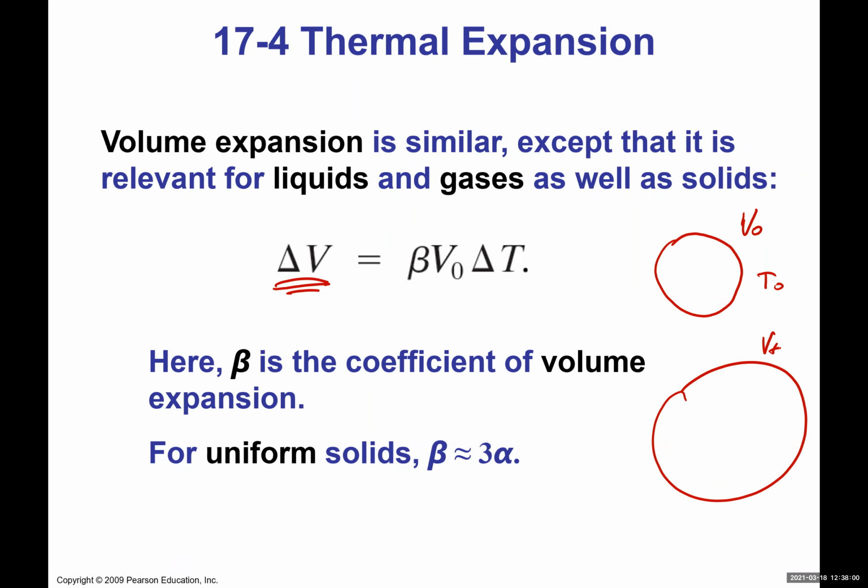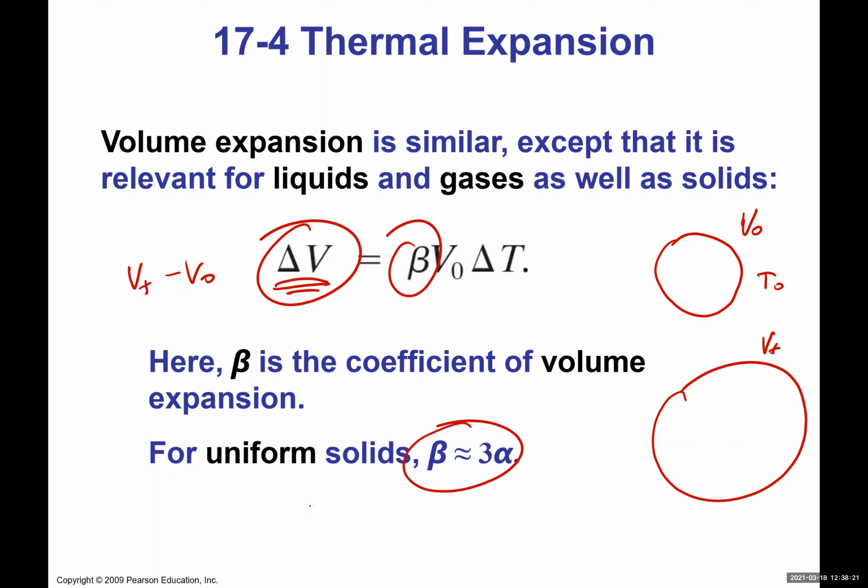The change in volume is V final minus V initial, which equals beta, the coefficient of volume expansion, times the original volume times delta T. One thing to note is that beta is about 3 times alpha.